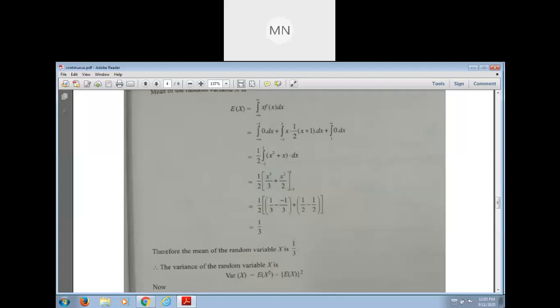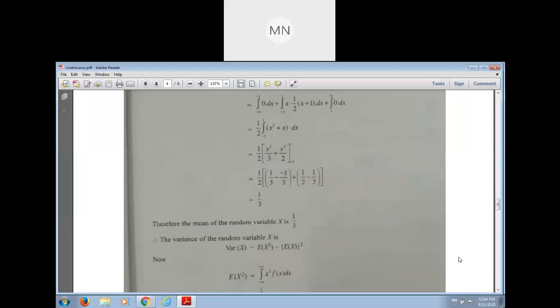If we get the value of the mean, then it is easy to find the variance. Variance is what? Expectation of x square minus expectation of x whole square. Now we have to find expectation of x square. Expectation of x square means what?